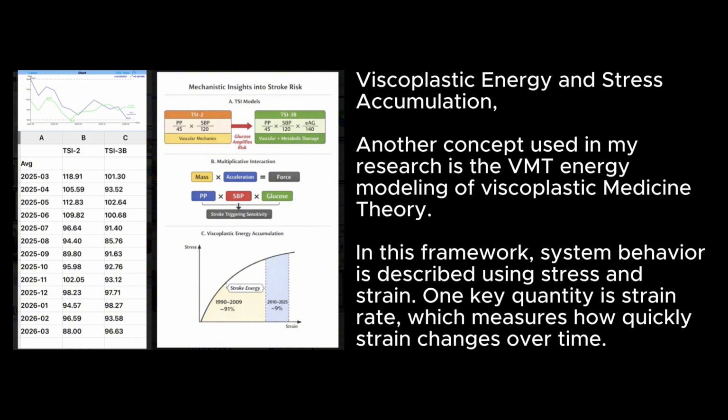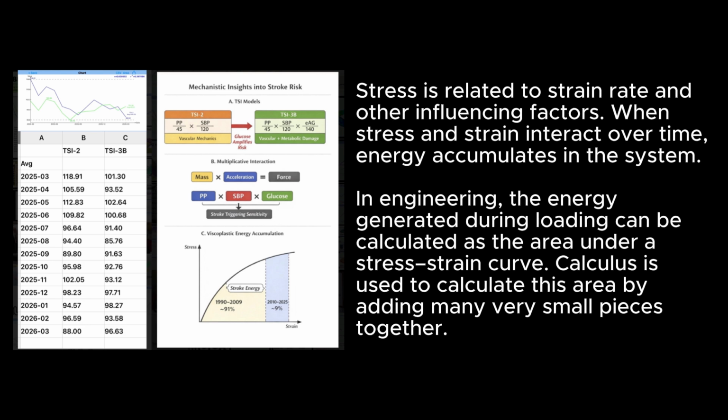Viscoplastic energy and stress accumulation. Another concept used in my research is the VMT energy modeling of viscoplastic medicine theory, and in this framework, system behavior is described using stress and strain. One key quantity is strain rate, which measures how quickly strain changes over time. Stress is related to strain rate and other influencing factors. When stress and strain interact over time, energy accumulates in the system.